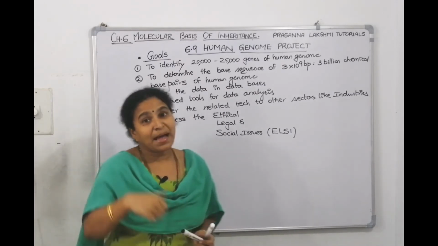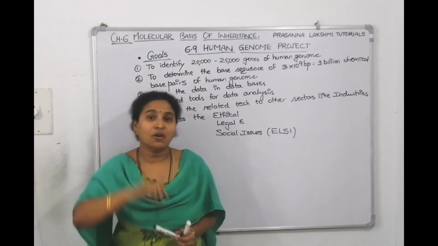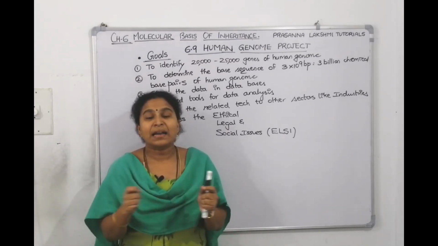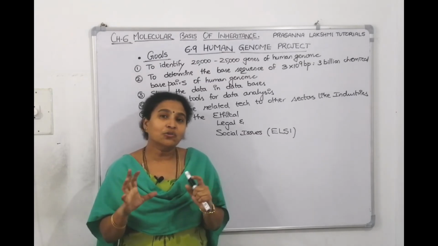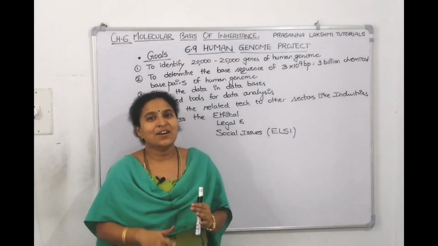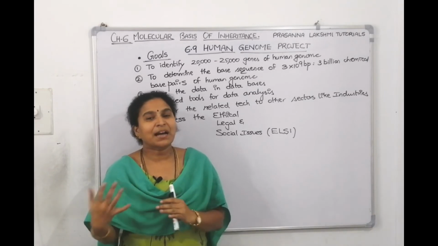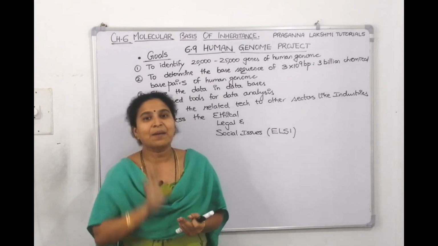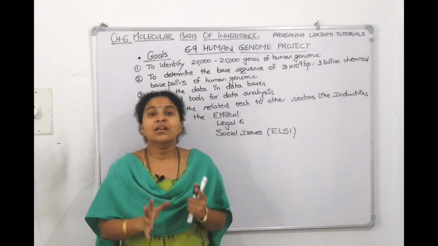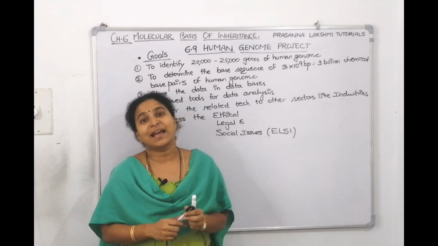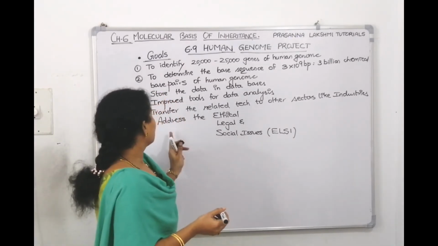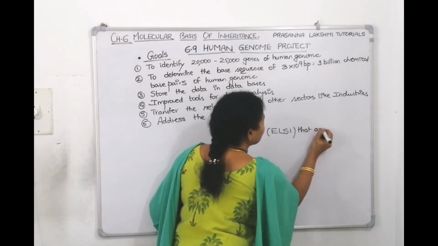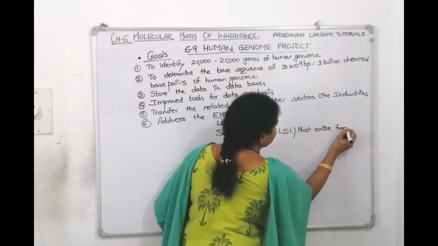Now we say that man is superior, man is on the top. Now and then we say that it happened like this, man is so much evolved. Now when you want to decode the complexity of man, people will come and raise objections. Ethically they'll object, legally they'll object, socially they'll object. Then you should be in a position to address all the issues that arise from the project. So address the ethical, legal and social issues that arise from the project.